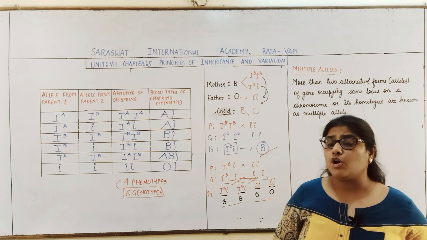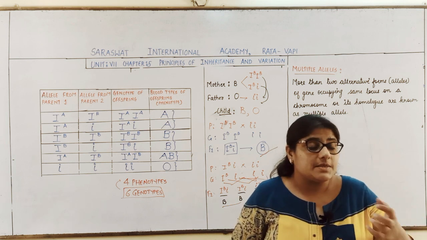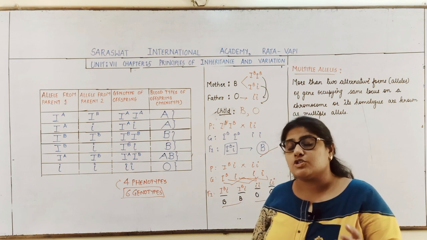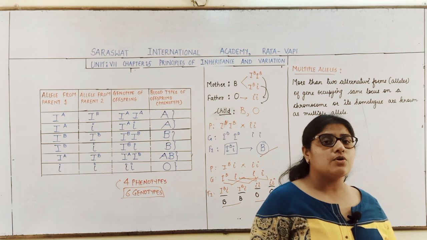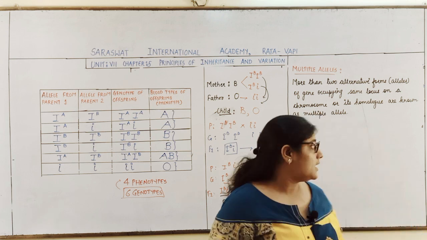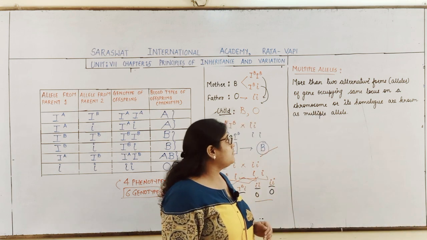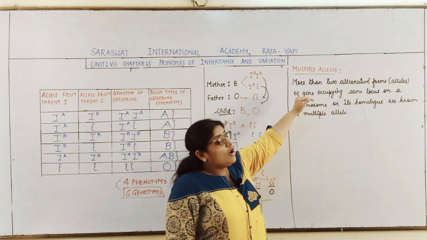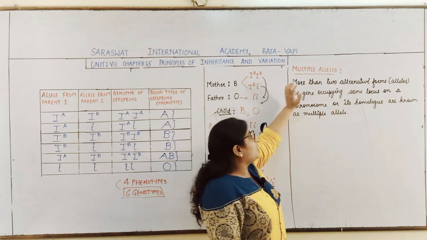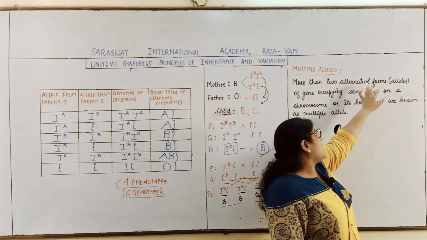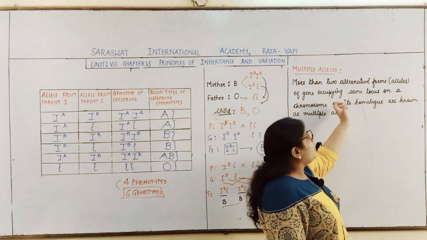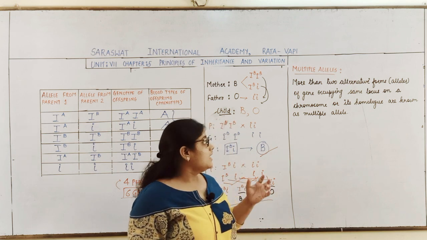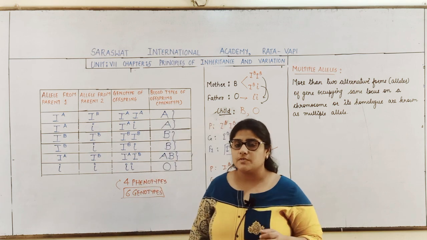Now students, the blood group system also provides another example of multiple alleles. Blood group also shows codominance, and along with the codominance, blood group also shows multiple alleles. So what are multiple alleles? More than 2 alternative forms of a gene, or more than 2 alleles for a gene which occupy the same locus on the chromosome or its homologue. What is it known as? It is known as multiple alleles. More than 2 alternative forms of a gene.